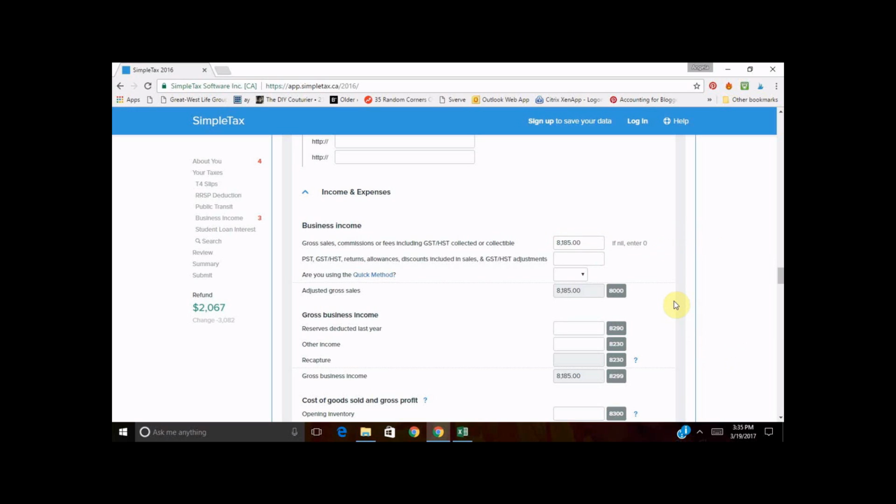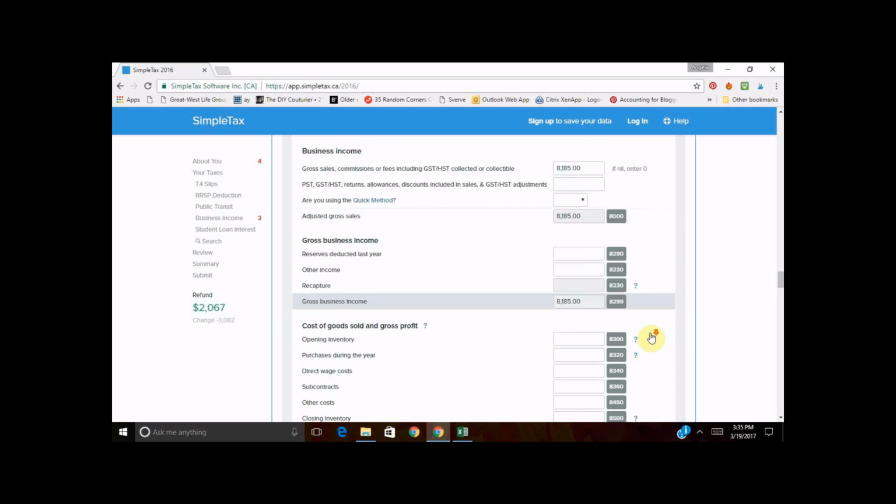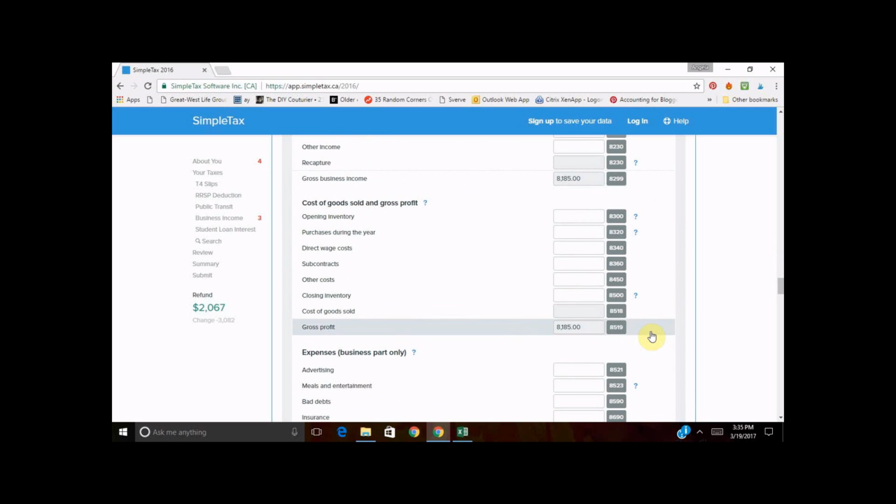And you'll notice that it asks about GST here. Again, we're going to deal with that in a different blog post just because it's a little bit complicated. The reserves, you can just skip. It's not going to be applicable for you. And inventory, we're bloggers. We don't really sell a product. If you do sell a product, you do need to fill this out. And if you do need assistance filling this out, you can always just contact me, shoot me an email. You can find my contact information on accountingforbloggers.ca and just shoot me a note from there.